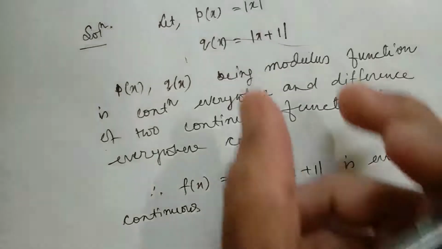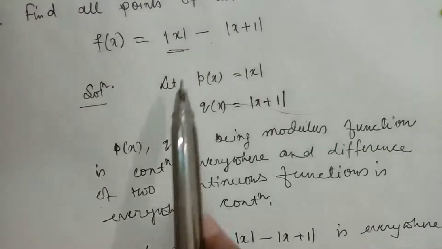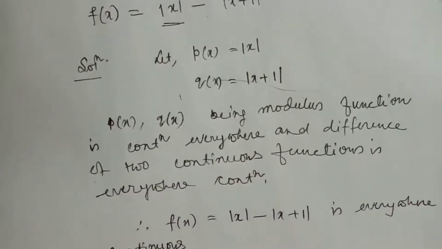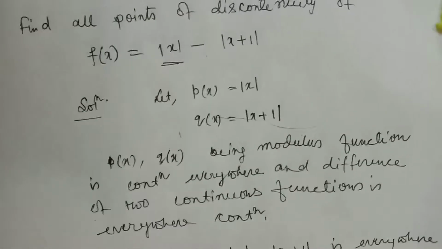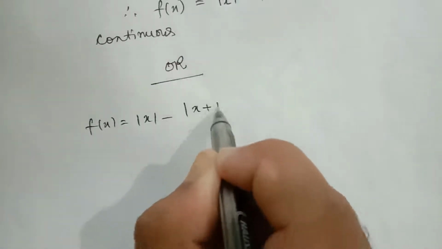For 1 mark you can choose this method. Simply write that these two are continuous functions, the difference of two continuous functions is a continuous function, and therefore it is continuous. Next, I'll show the second method, f(x) equal to modulus of x minus modulus of x plus 1.